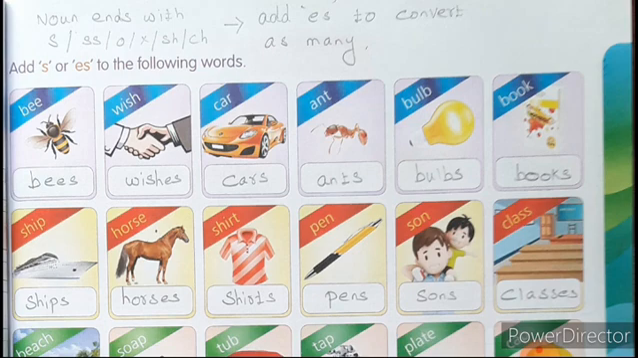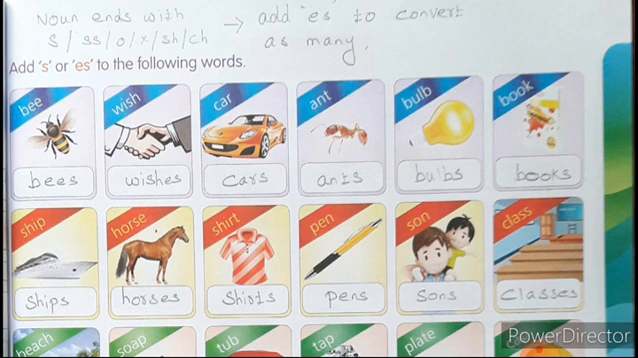So listen, a noun that ends with S or SS or O or X or SH or CH, we have to add the letters ES to convert into many. So this rule you have to write at the top. Now let's practice this, children.